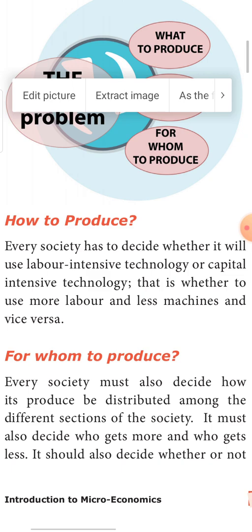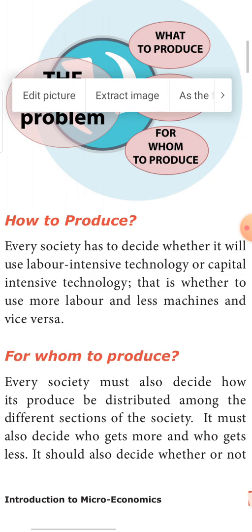See, for a country like, for example, China, let us take China. They are labor intensive because there is more population. They are technically also very intensive because they have got good technology. Capital is there, technology is also there. So they have to decide, intensive means using more of a thing, whether they have to use capital intensive technology or labor intensive technology to produce the goods.